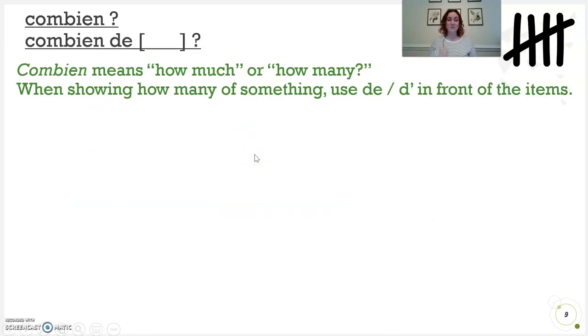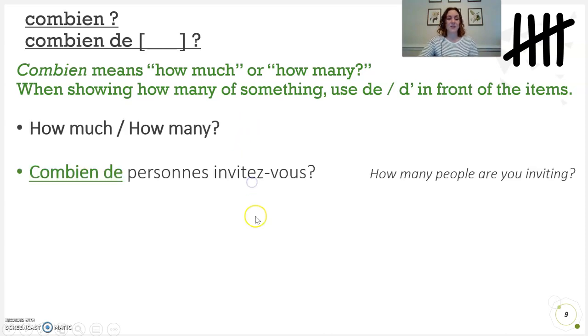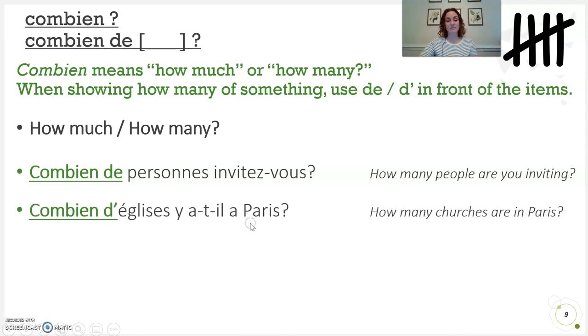Combien or combien de means how much or how many. When you're talking about how many of a certain item, use de or d apostrophe in front of those items. It's almost like saying how many of instead. Combien de personnes invitez-vous? How many people are you inviting? Combien d'églises y a-t-il à Paris? How many churches are there?